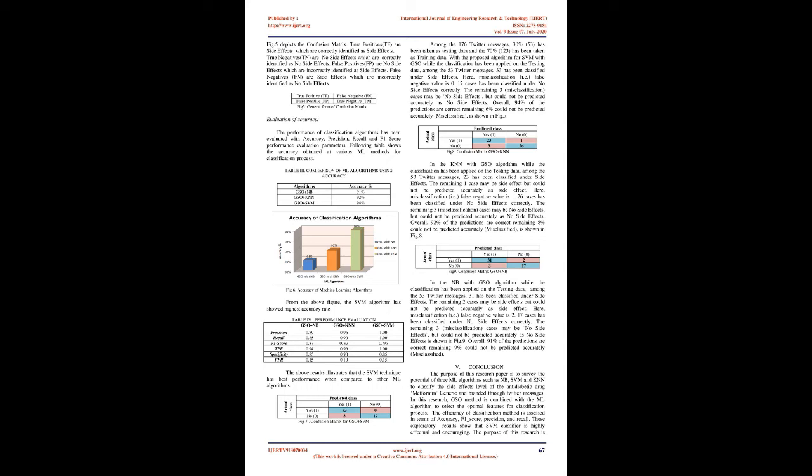True positives, TP, are side effects which are correctly identified as side effects. True negatives, TN, are no side effects which are correctly identified as no side effects. False positives, FP, are no side effects which are incorrectly identified as side effects. False negatives, FN, are side effects which are incorrectly identified as no side effects.